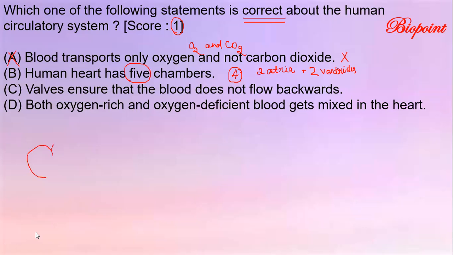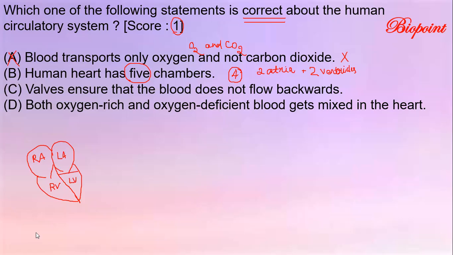Suppose I'm drawing a rough figure of the human heart, which is tilted towards the left side. It has 2 upper atria and 2 lower ventricles. This is the right atrium, this is the left atrium, right ventricle, left ventricle.